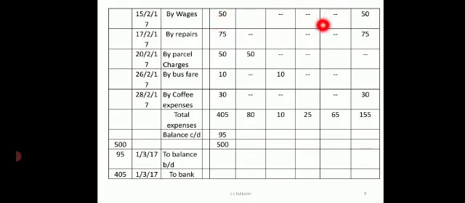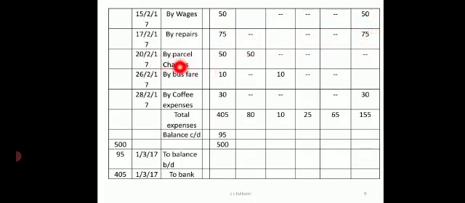I don't have any wages column, so in sundry expenses I will write 50. Next I have repairs spent for the chair, 75. Again there is no repairs column, so I will write it in the miscellaneous column, 75.